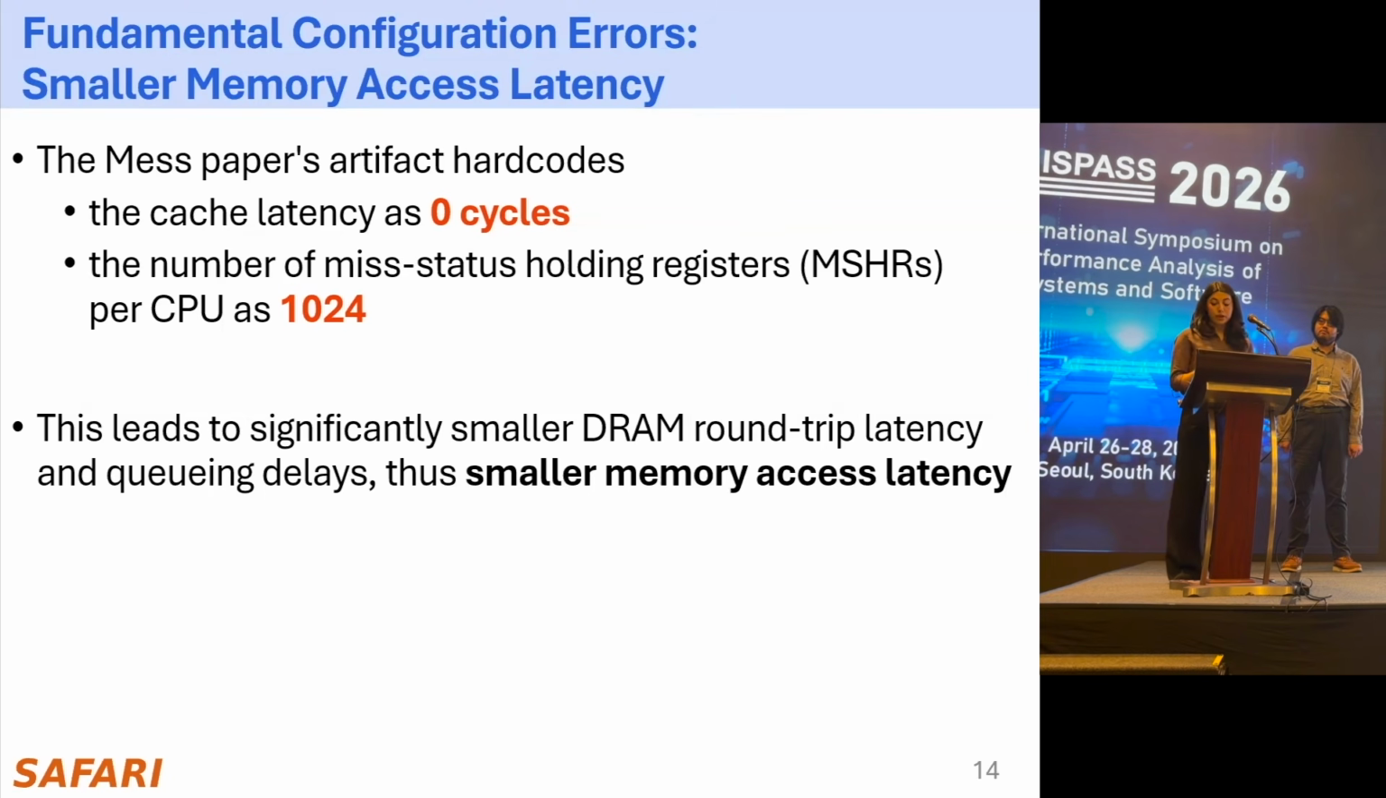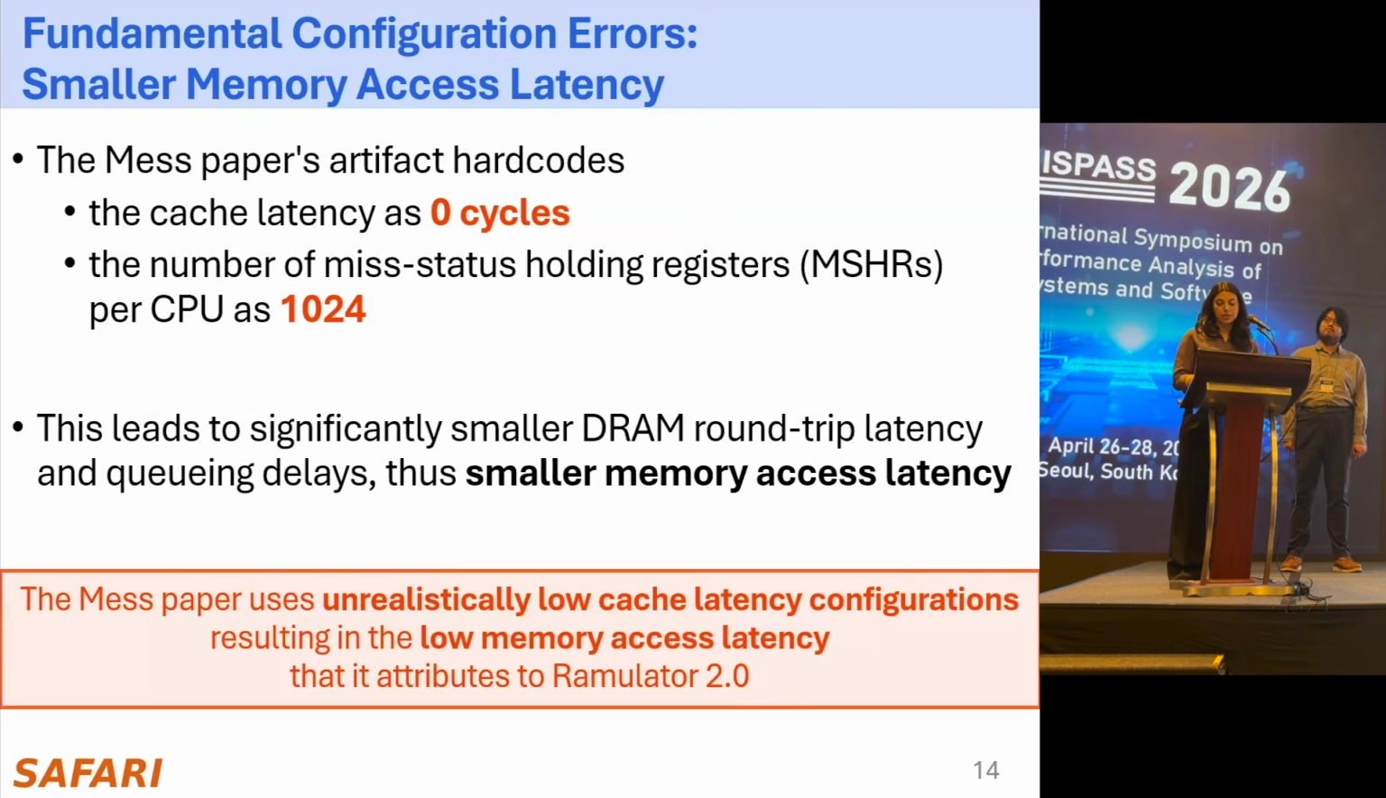So the MASS paper uses unrealistically low cache latency configurations, resulting in the low memory access latency that it attributes to Ramulator 2. Now let's hear from Haocong about how we evaluate Ramulator 2.